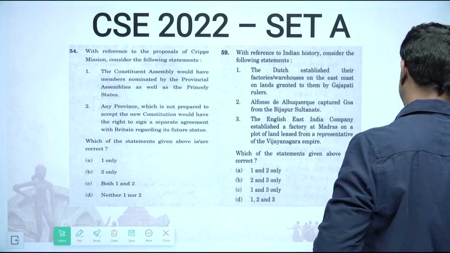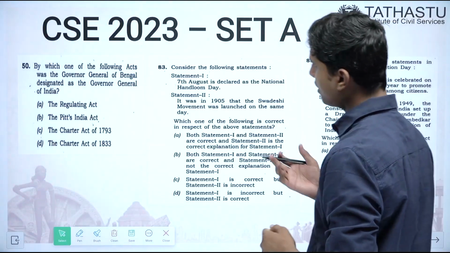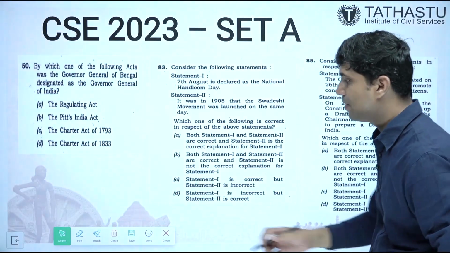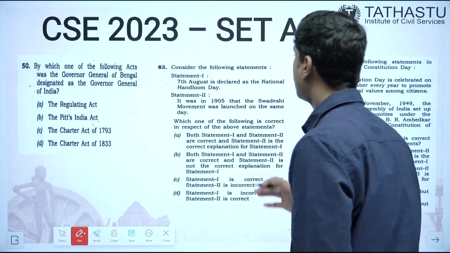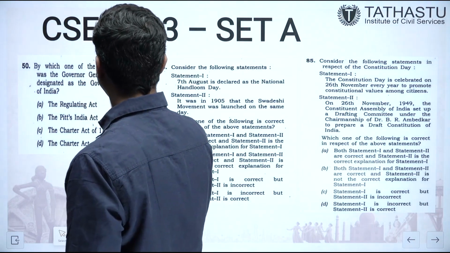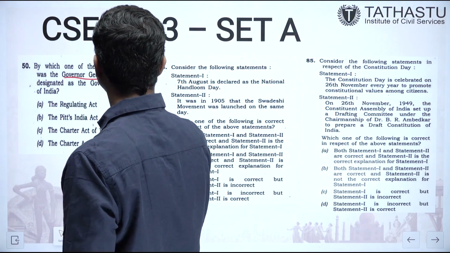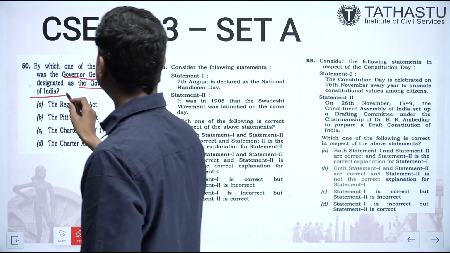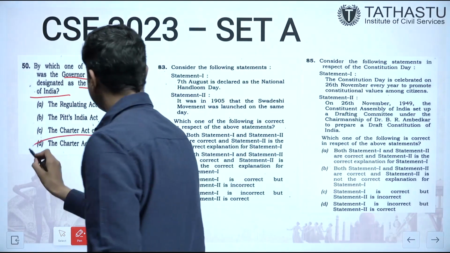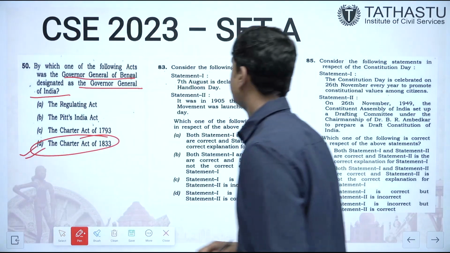Moving to the next slide. That is the last slide, 2023, and this year only 3 questions have been asked. But if we see the trend, questions are on familiar lines. Which one of the following acts made the Governor General of Bengal the Governor General of India? Very simple, the answer is D, Charter Act of 1833.